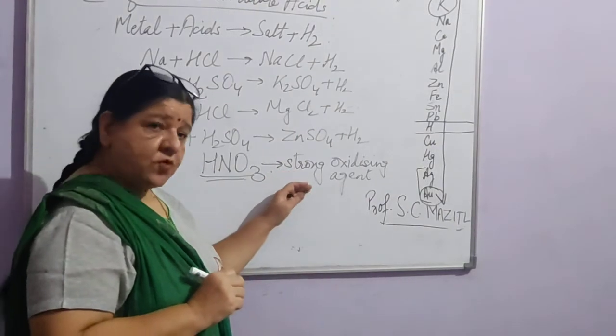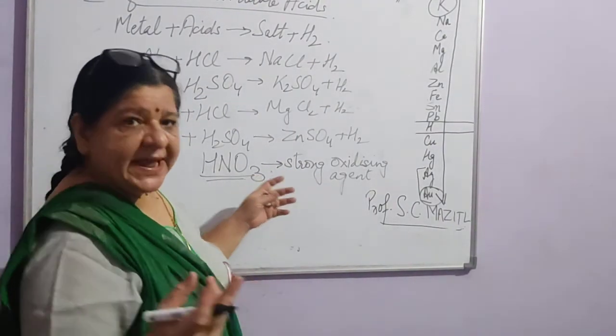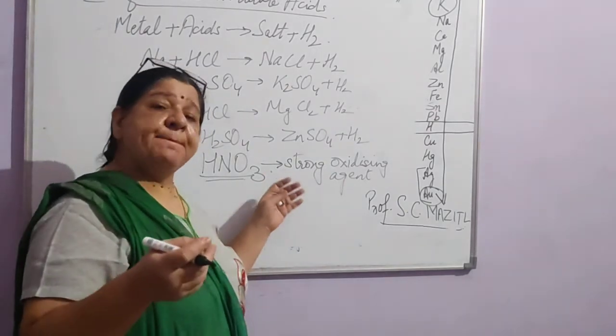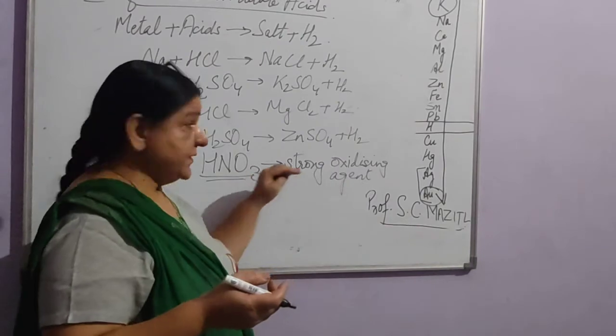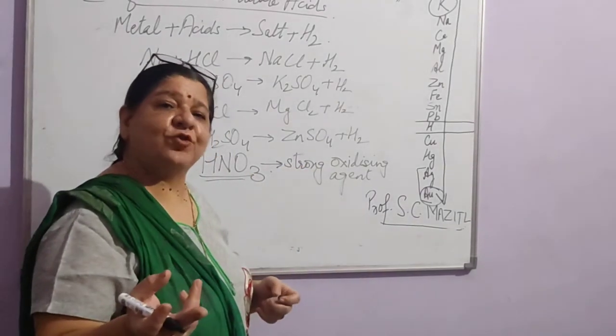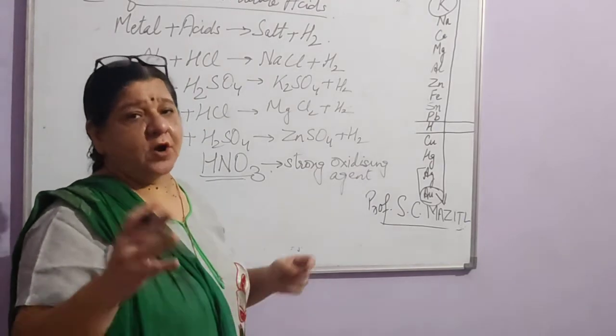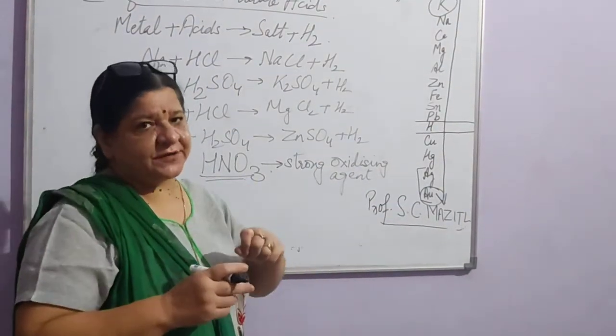Now, because it is a strong oxidizing agent, what will happen? The hydrogen gas released will immediately turn into water. Because it is an oxidizing agent, it will oxidize hydrogen and form water. Oxidizing agent means it will add its oxygen.